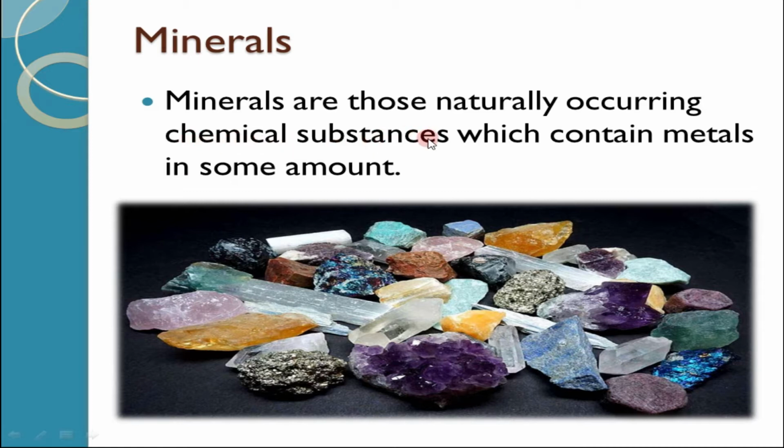They are chemical substances which contain metals in some amount, meaning very little amount. So we define minerals as naturally occurring chemical substances which contain metals in some amount.